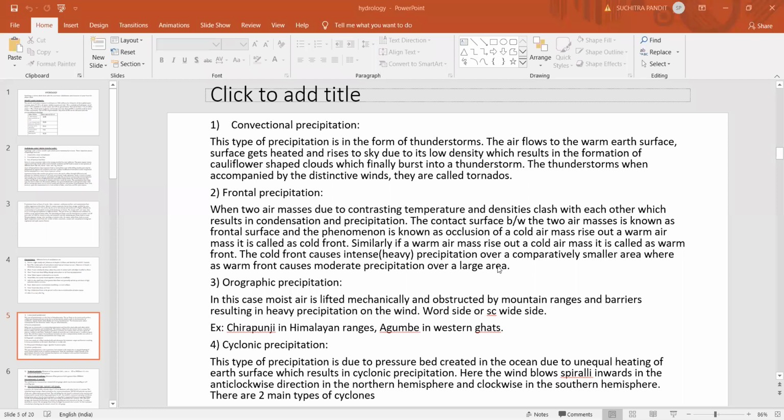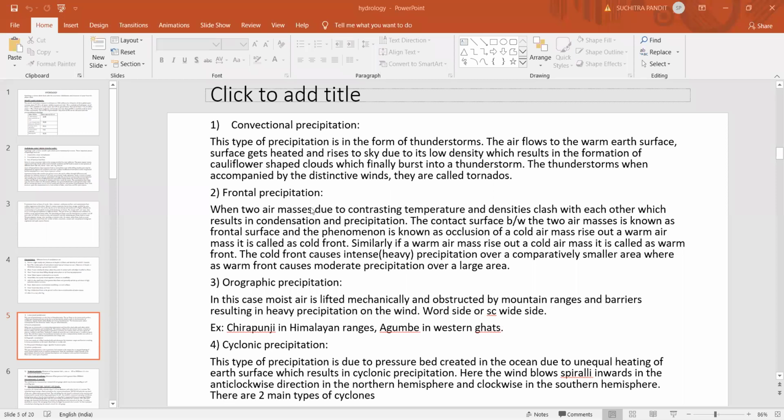The first type is convectional precipitation, or it is also known as thermal convection. And the second type of precipitation is known as the frontal precipitation, and the third type is known as orographic precipitation, and the fourth type is known as the cyclonic precipitation.